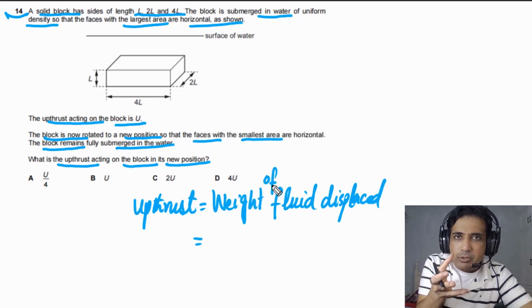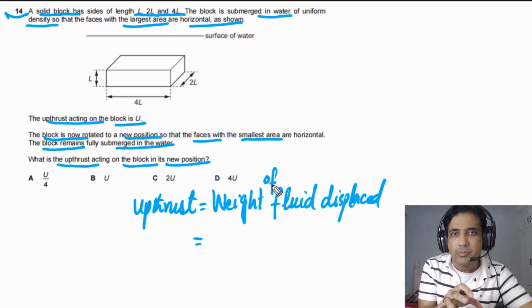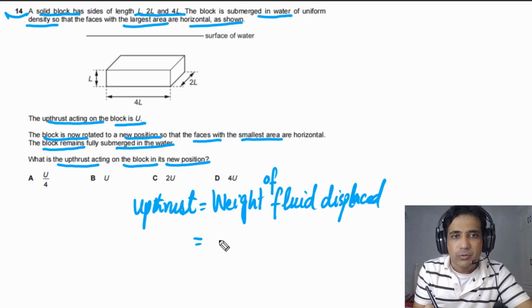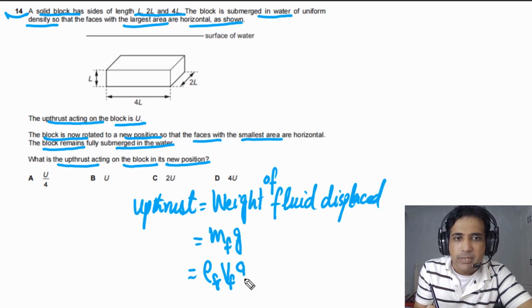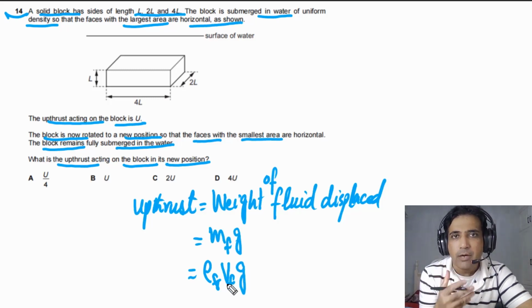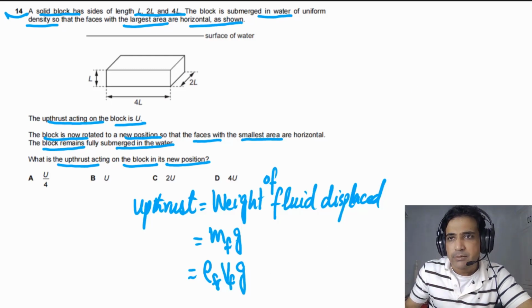Meaning how much fluid is displaced by the object. If you measure the weight of that, that weight is equal to the force acting on the object in the upward direction. So simply we can say upthrust is equal to the mass of the fluid displaced times g. We can also write the mass of the fluid displaced as the density of the fluid times the volume of fluid displaced, times g. So this is how we can find out upthrust. Now let's try to answer this question.